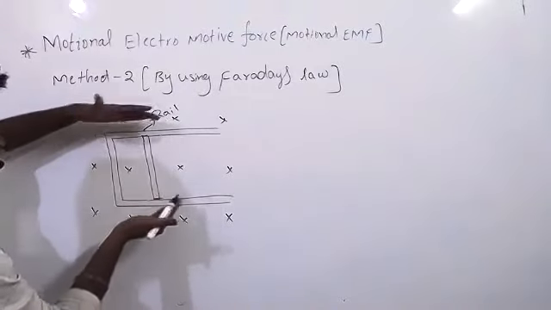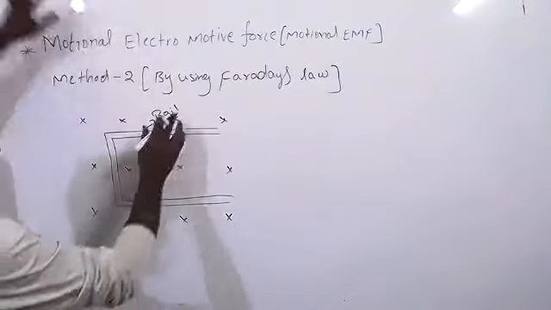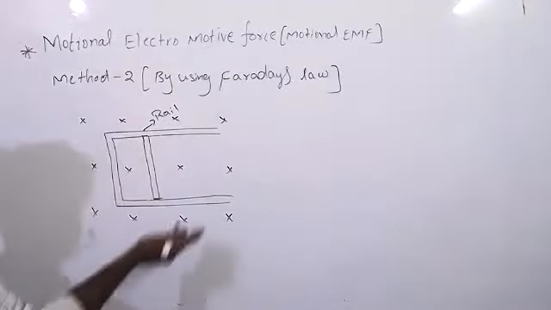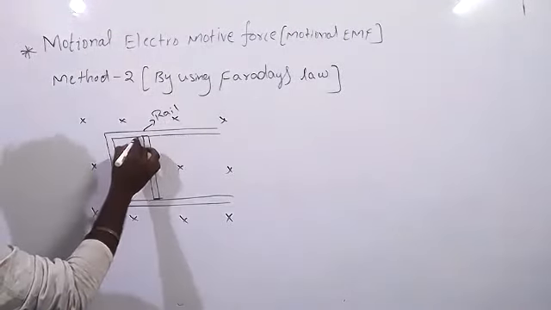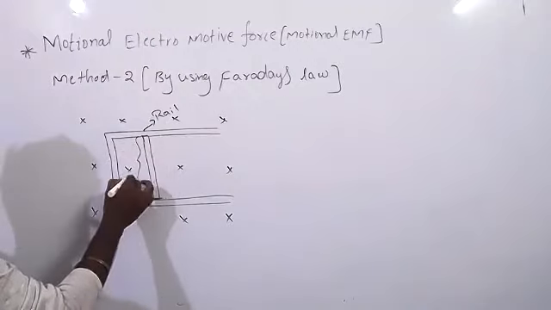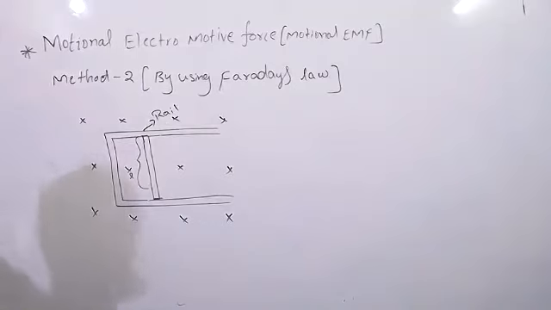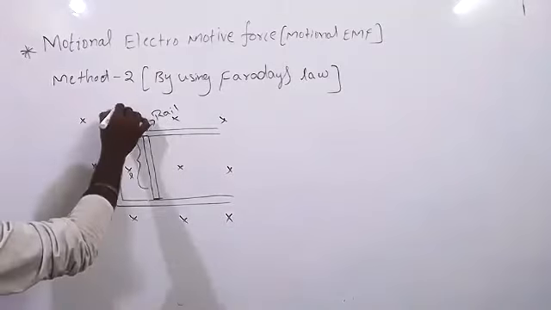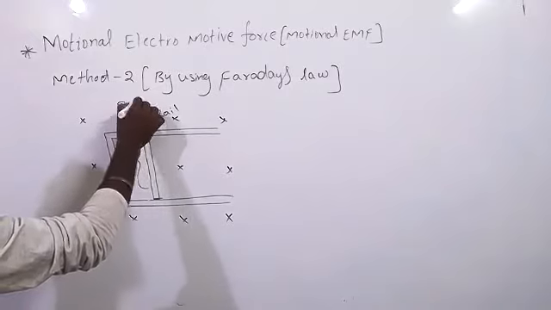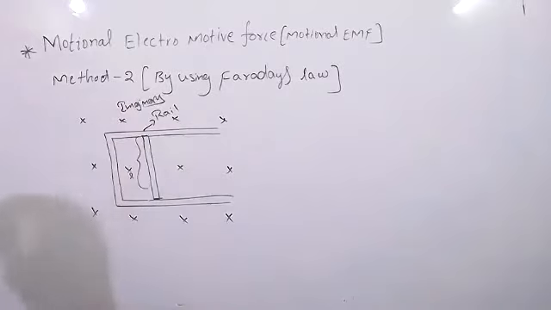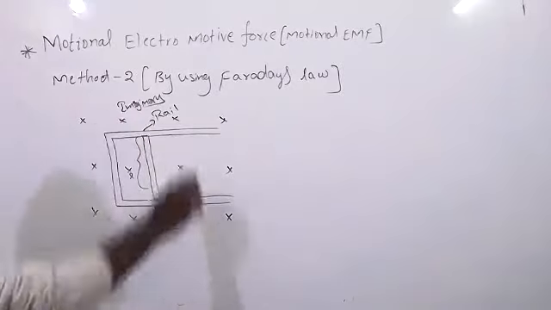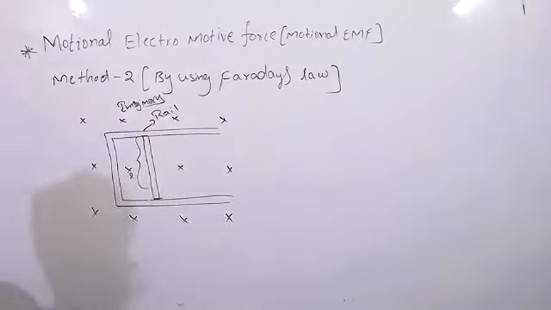It is like that, right? So we can say rail patta, it is imaginary. And the length of the conductor is L, and the magnetic field is inside. Imaginary rail patta. It is looking like that.